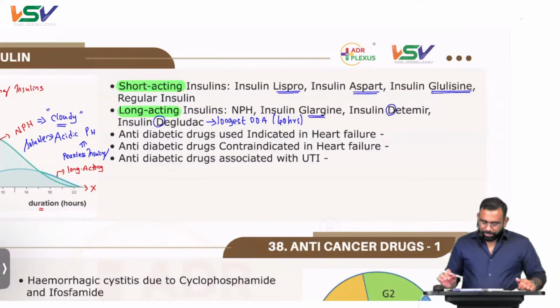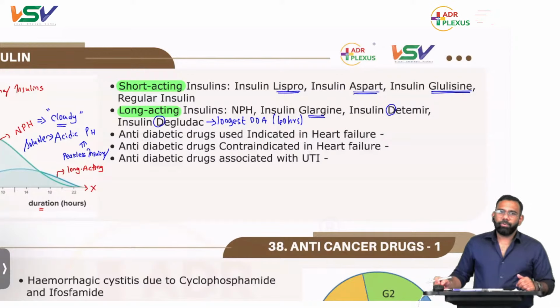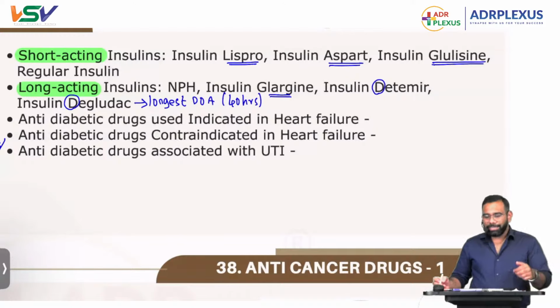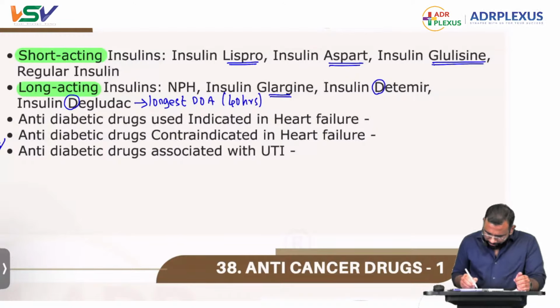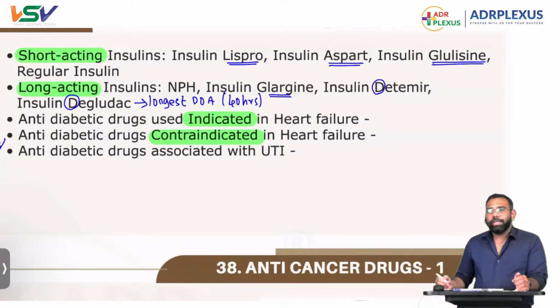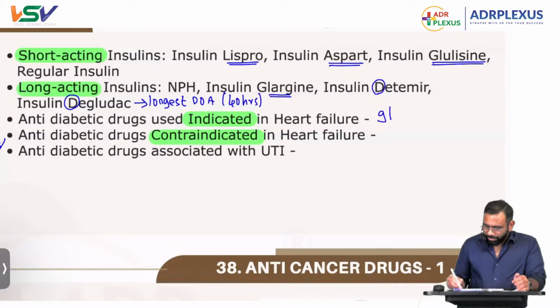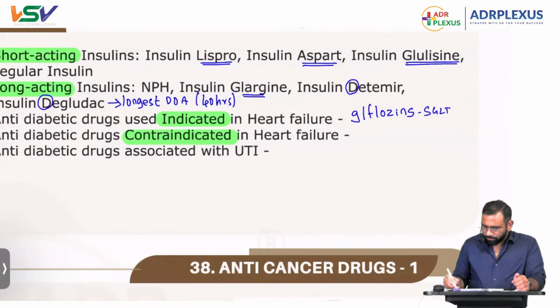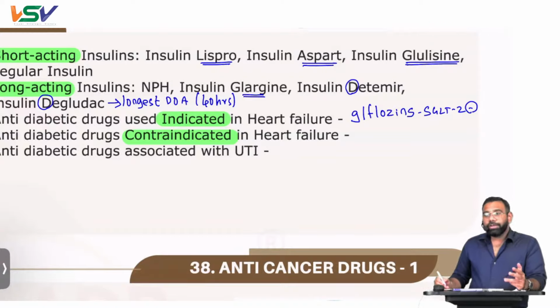So that's all. Now, let's come to the oral drugs, the anti-diabetic drugs. Now you tell me anti-diabetic drugs indicated in heart failure. It is very clear: indicated in heart failure and contraindicated in heart failure. Indicated in heart failure are the SGLT2 inhibitors, the gliflozins.